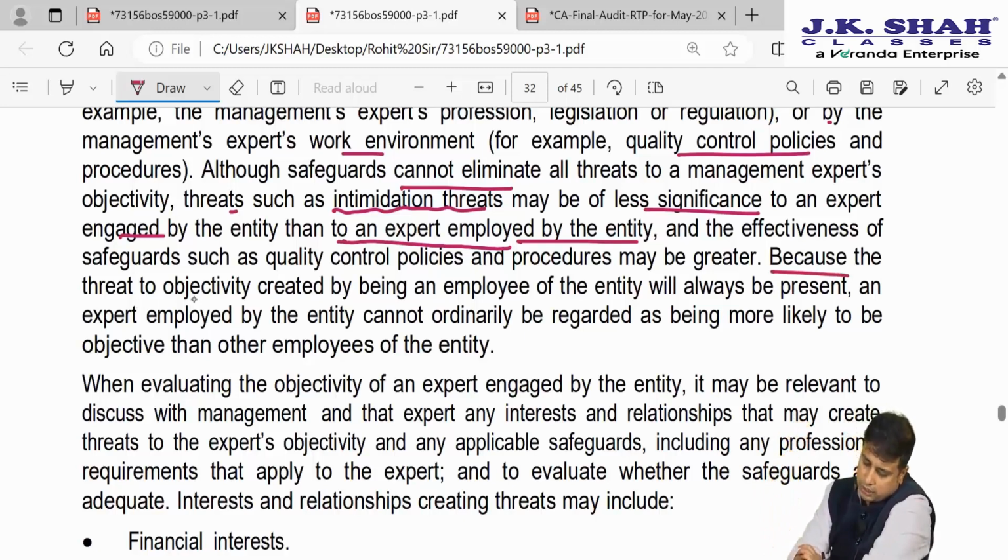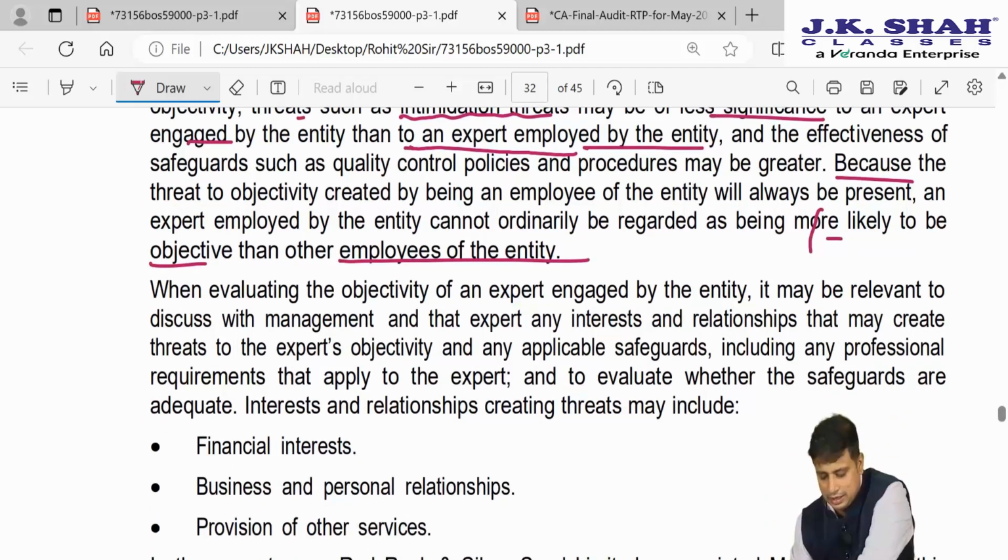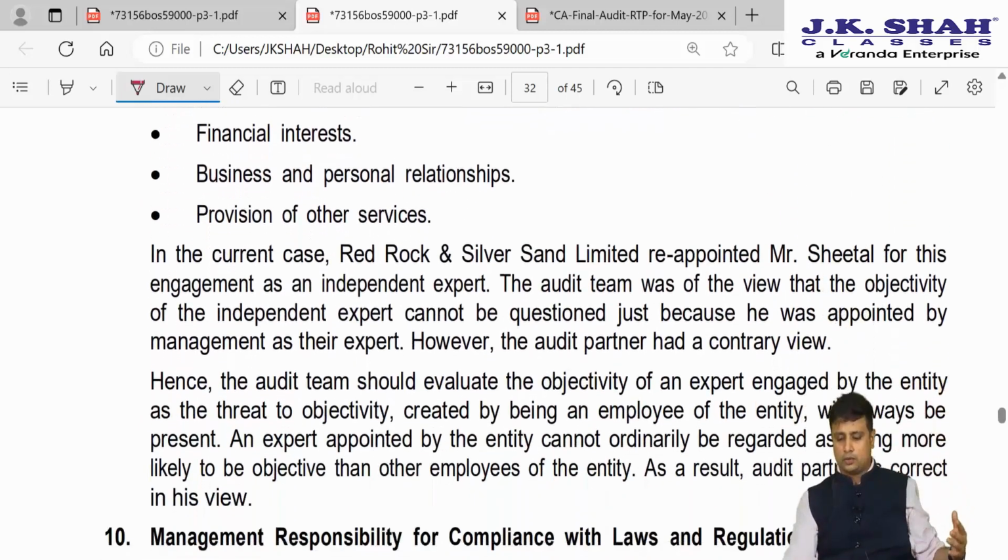Now, because the threat to objectivity created by being an employee of the entity will always be present, an expert employed by the entity cannot ordinarily be regarded as being more likely objective than other employees of the entity. So here they are saying what all we need to evaluate.